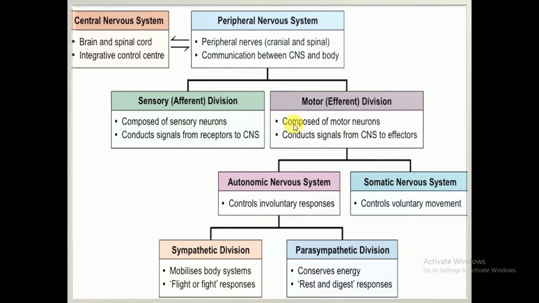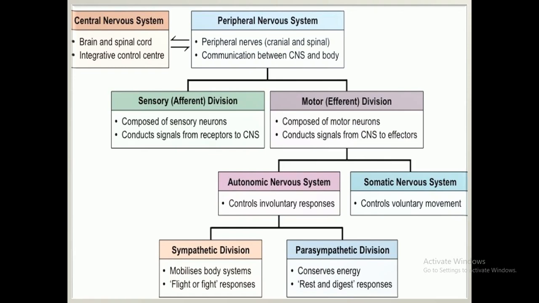The motor division is further divided into the autonomic nervous system and the somatic nervous system. The autonomic nervous system is that nervous system which is not under the control of will. It controls involuntary responses, which are under the supervision of the autonomic nervous system because this is automatic and we are unable to control it.